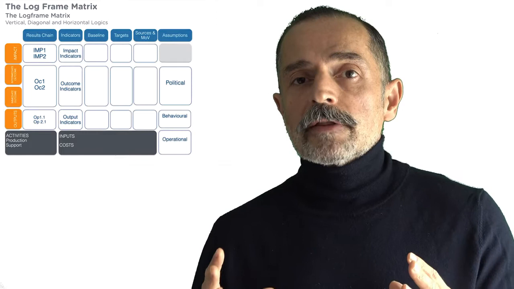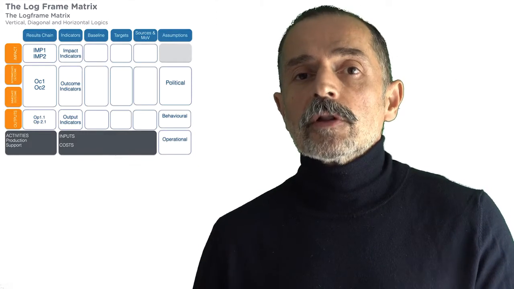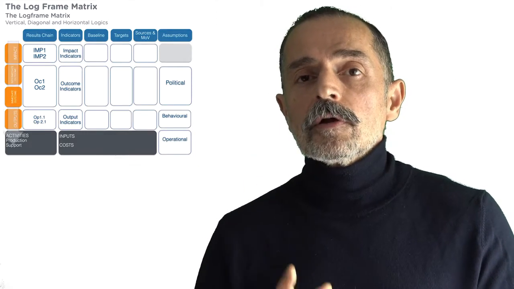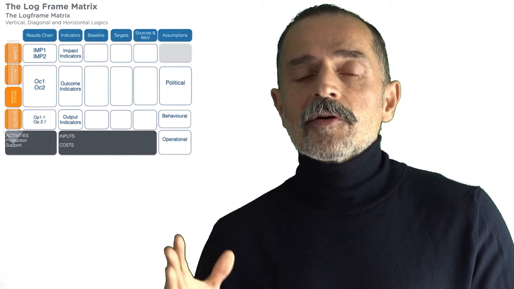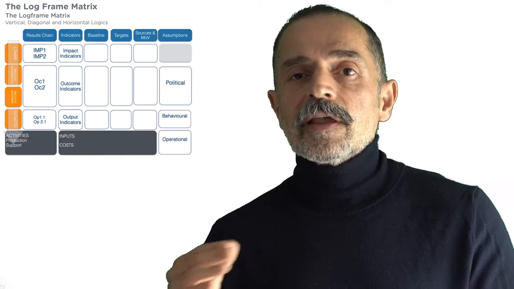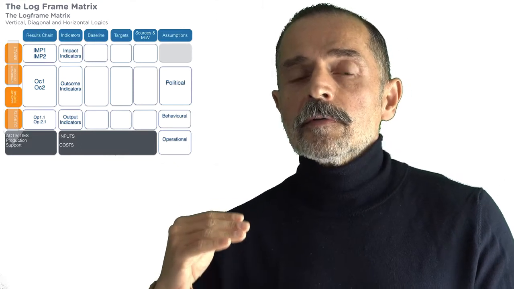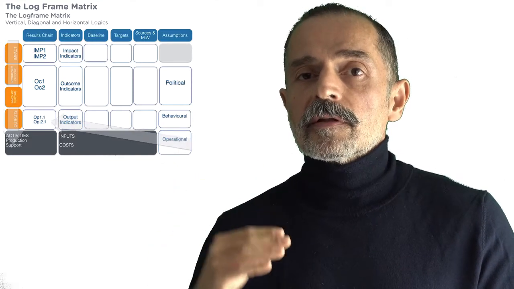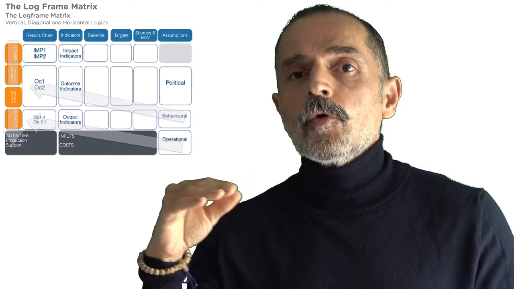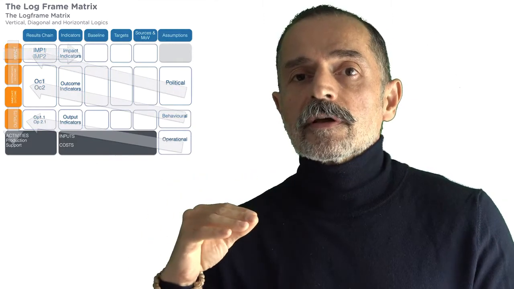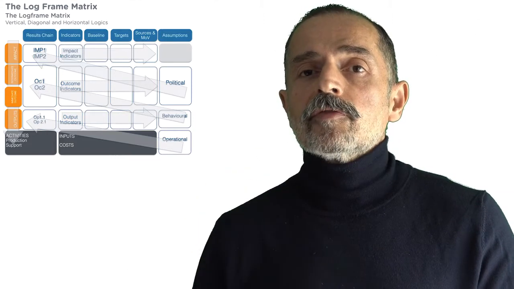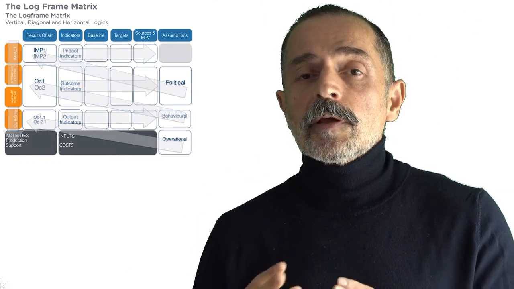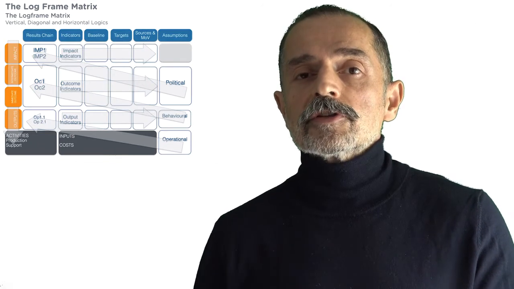The log frame matrix systematizes these three logics. The first column is the results chain. Then the last column are the assumptions in three layers: operational, behavioral, and political assumptions. And finally, we have the horizontal logic with the indicators for impact, outcome, and for output. They provide the quantification of the change.